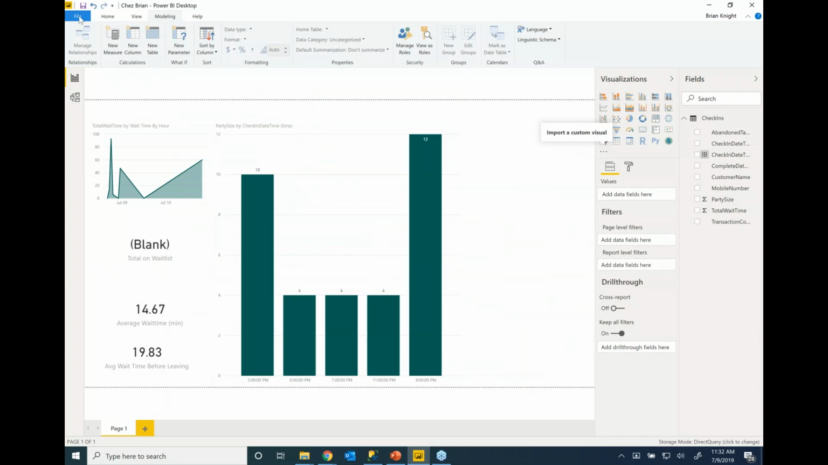What this is basically looking at right now is, what is the average wait time by hour? So I'm a concierge at the desk, and I can see at 8 o'clock, typically, we've got a whole bunch of people waiting for this time. My average wait time right now is about 14.67 minutes, and my average time before somebody leaves and gives up is about 20 minutes. So we can get some basic analytics on that table.